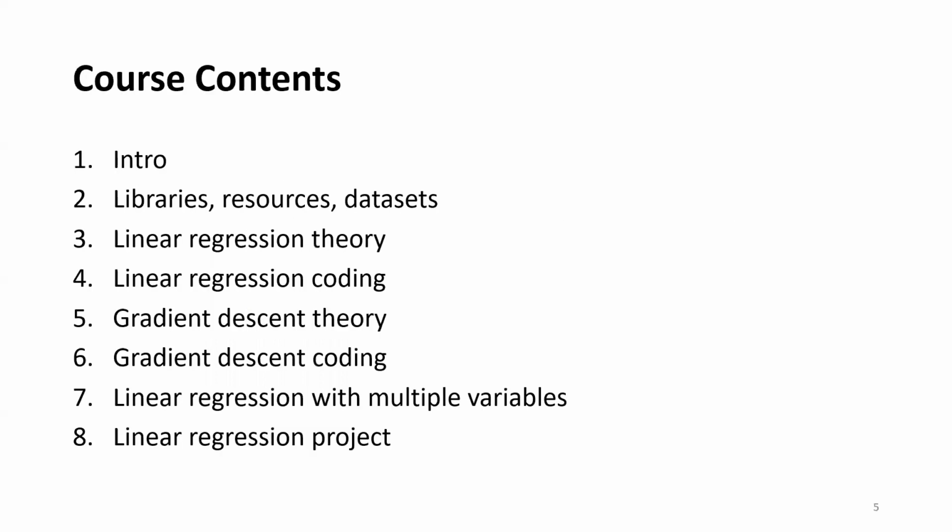Let's come to the course content. To do ML with Python, we need several things. An interface for coding in Python, some libraries, some resources, and datasets, which we'll analyze by our code. So in the next lecture, we'll cover that, like how to set up Python, where to get resources and libraries for writing our Python codes, and where to get the datasets. And then we'll dive into regression theory. We'll start with the easiest regression algorithm, the linear regression. We'll first know what happens at the back end or under the hood, meaning how linear regression works. Then we'll implement that learning through some codes.